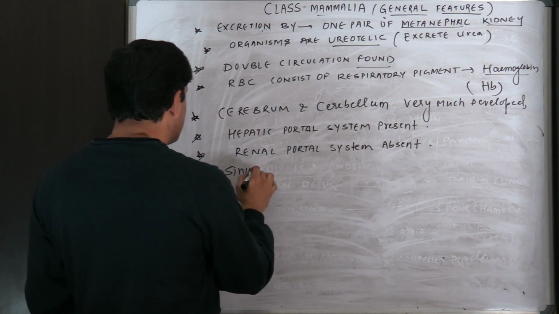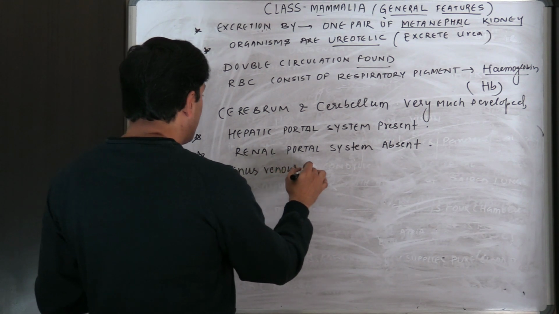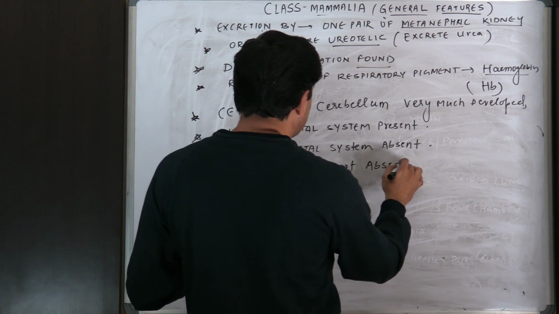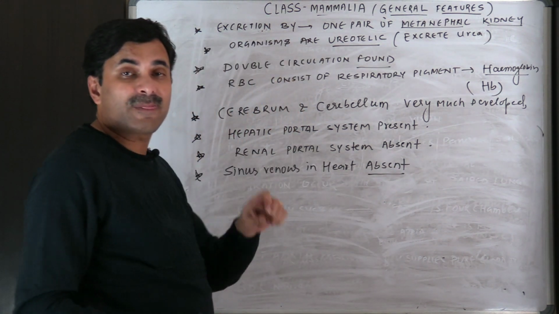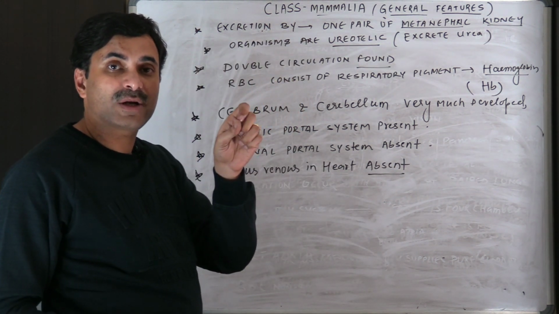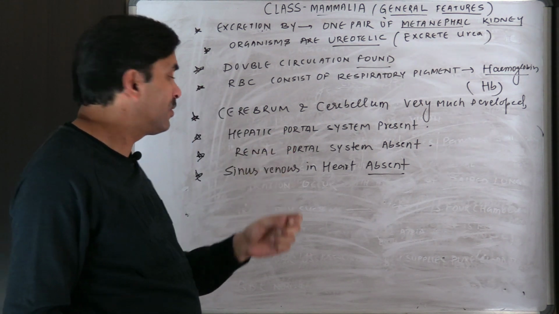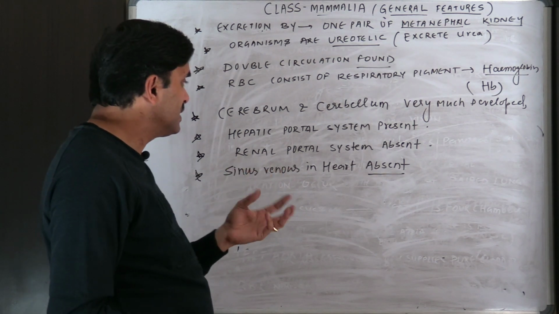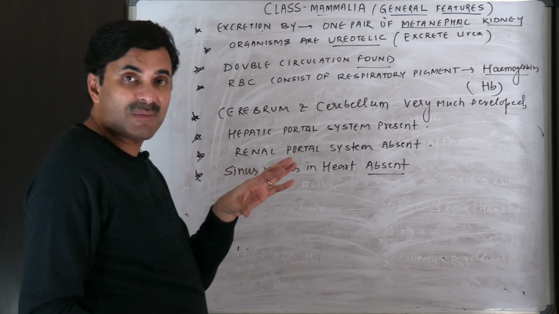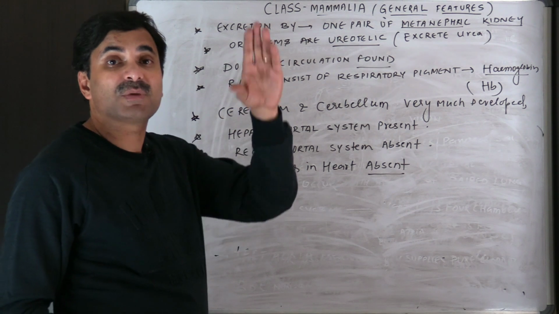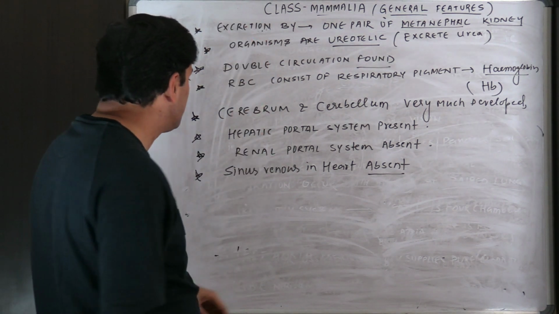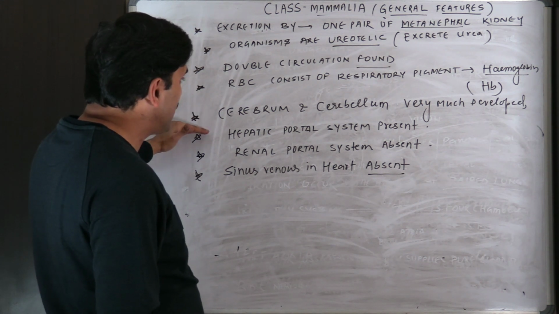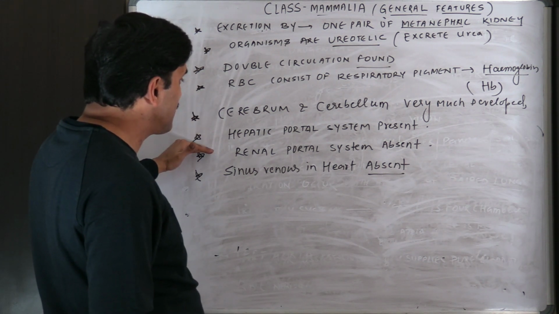Sinus venous in heart absent. Sinus venous is actually present in those members, all right, where the heart is ill developed. So sinus venous here is absent. Sinus venous in heart is absent in the mammals. It might be well developed in the amphibians and the fishes. So cerebrum and cerebellum very much developed. Hepatic portal system present. Renal portal system absent.